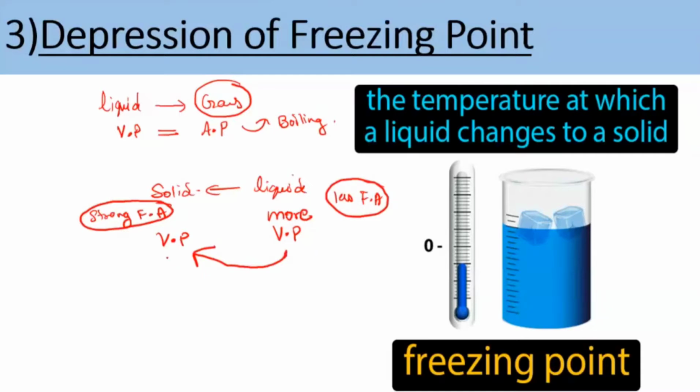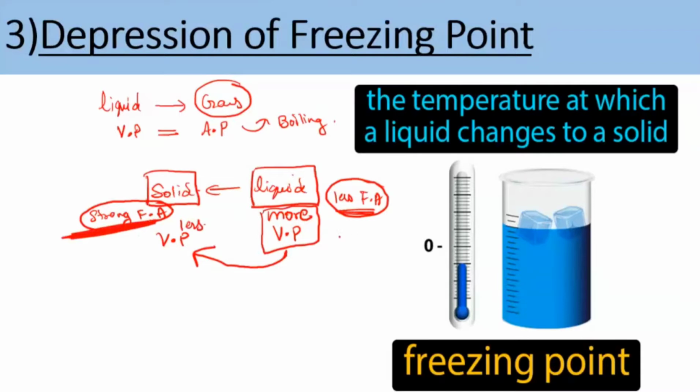Getting my point, what I'm trying to say here? I'll repeat once again. We have a liquid, and the force of attraction between its molecules is less, so obviously it will have more vapor pressure. And if you're talking about the solid, because the force of attraction between them is very high, the vapor pressure will be very less.